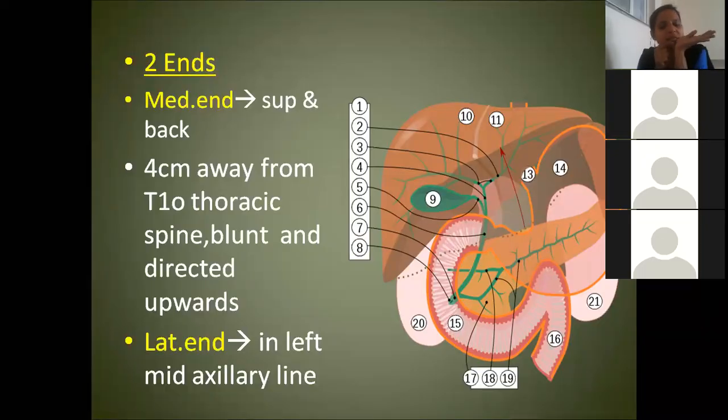This is the medial end, this is the lateral end. The medial end is 4 centimeters away from the vertebral column. The lateral end is towards the left mid-axillary line.